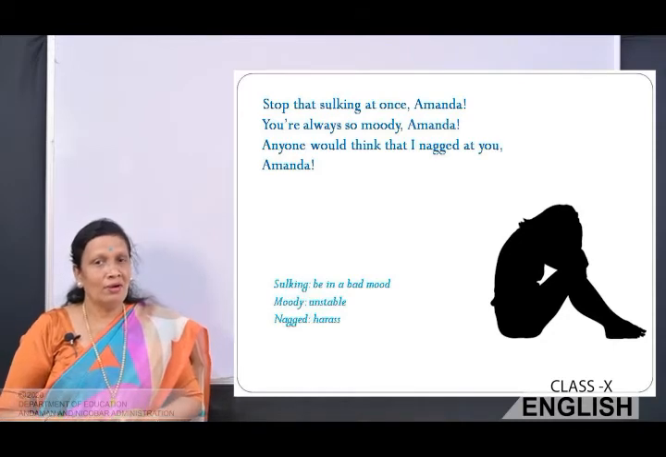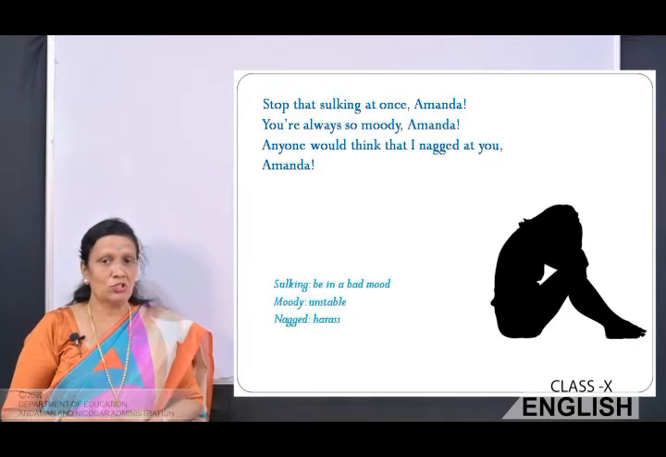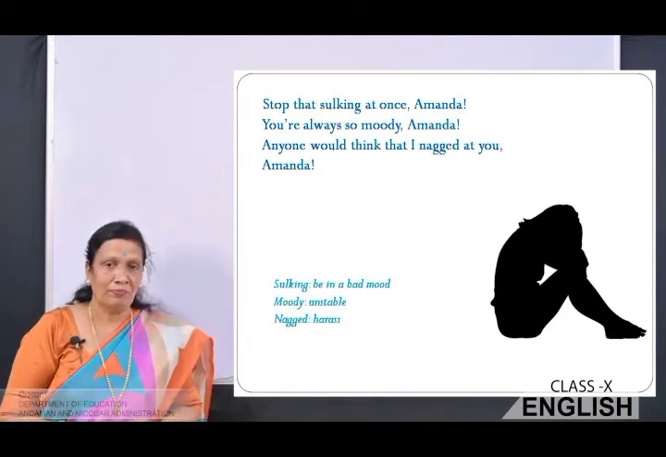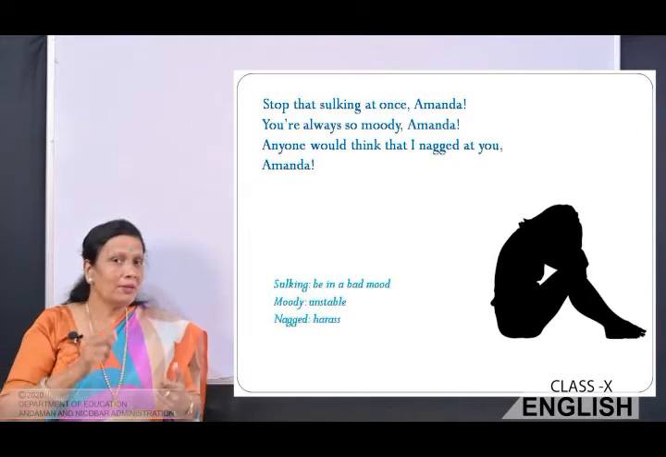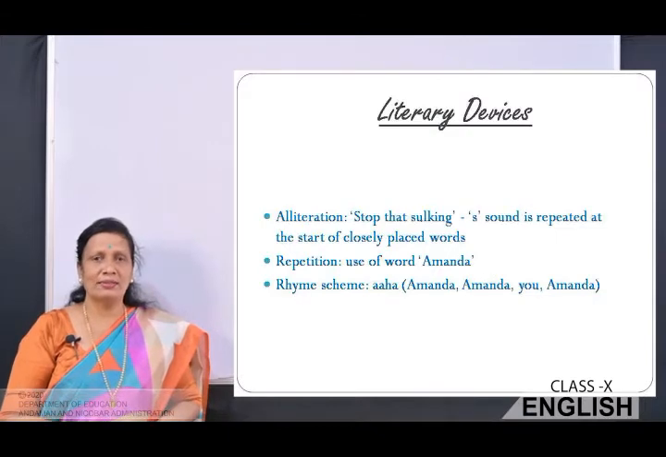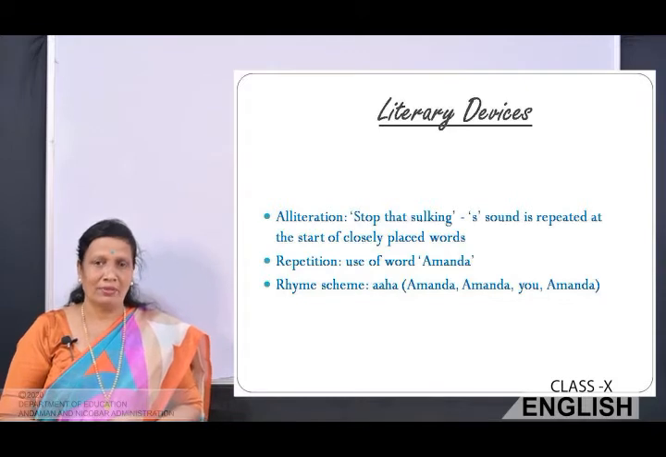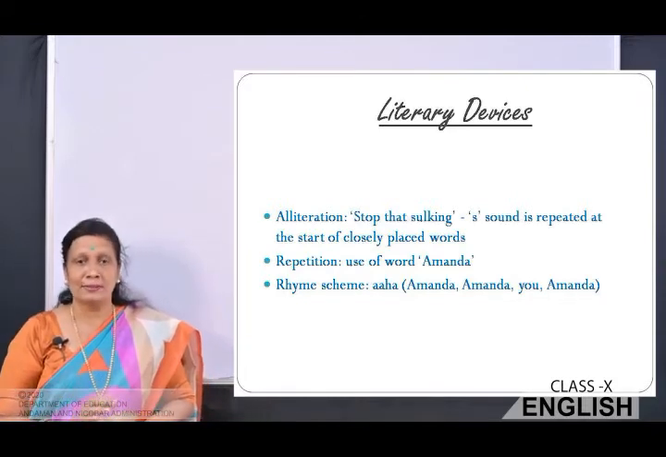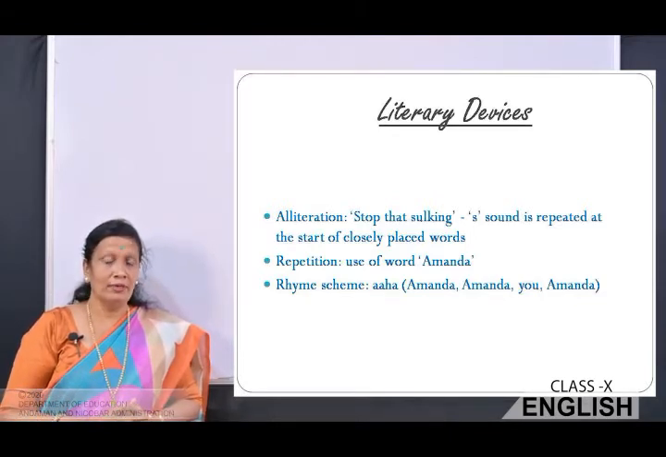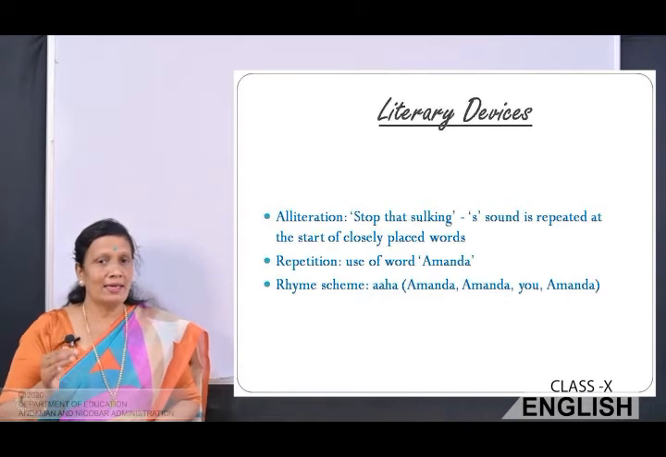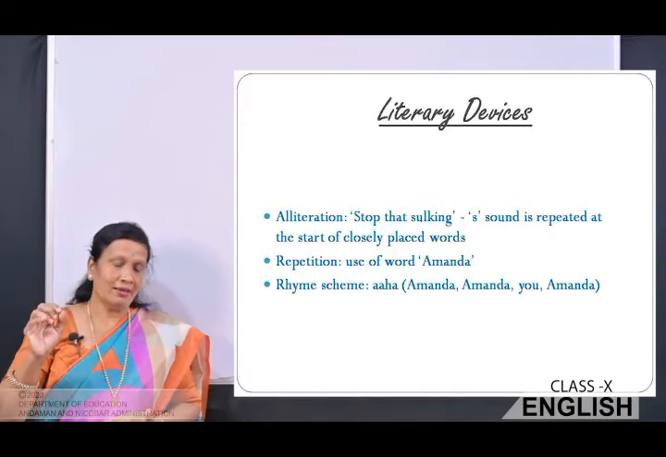Okay, now at the end of the poem, the mother is asking her not to be moody and not to be in a bad mood. And again, she doesn't want to be blamed for Amanda being in a bad mood. Now let's look at the literary devices. Alliteration, stop that sulking. The repetition of the sound, so. Then repetition, again the use of word, Amanda. Rhyme scheme is AAHA. Amanda, Amanda, and you, and again Amanda.